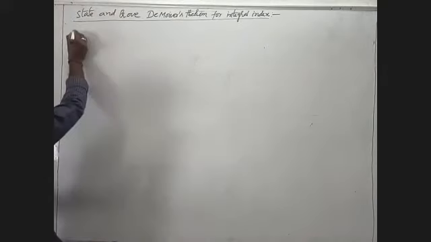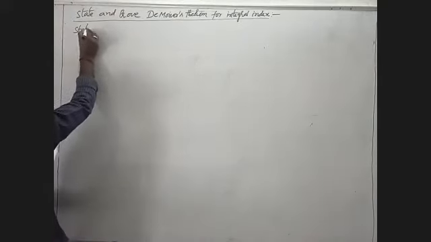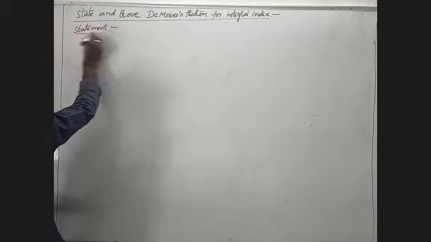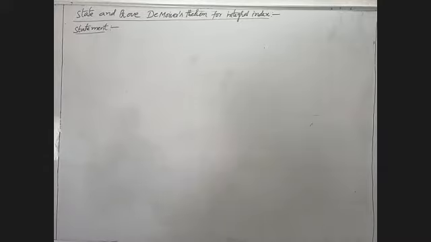First, I will write the statement. What is the given statement?